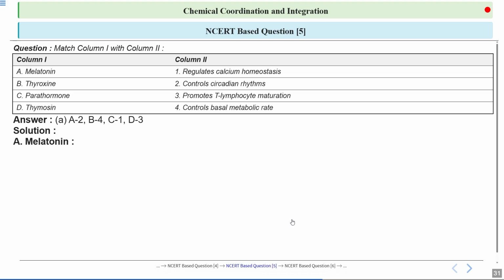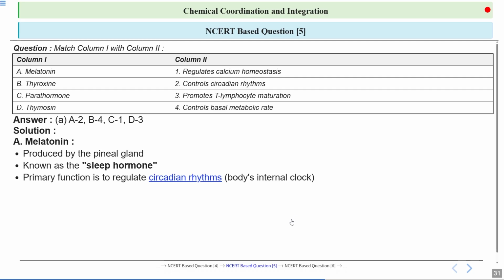Let's discuss the answer in brief. Let's talk about first melatonin. So it is produced by the pineal gland. It is known as the sleep hormone and its primary function includes regulation. It regulates circadian rhythms of our body. It acts like a body's internal clock.